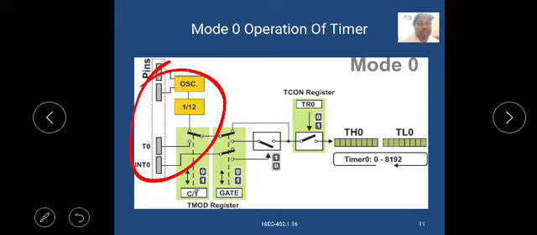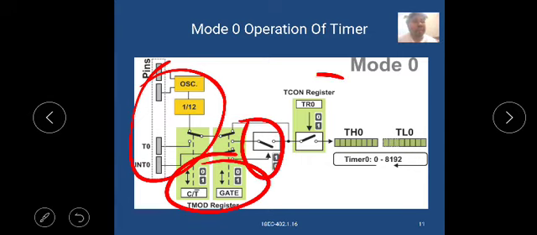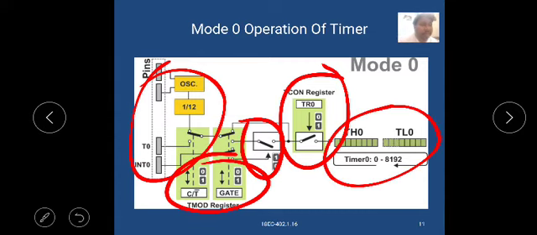If the gate is open, the TMOD register selects timer or counter. Then the TCON register operates the lower and upper bits of the timer, that is TH0 and TL0. The timer counts 0 to 8192. This is the mode 0 operation of the timer.